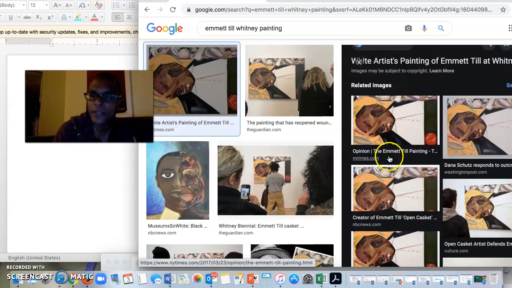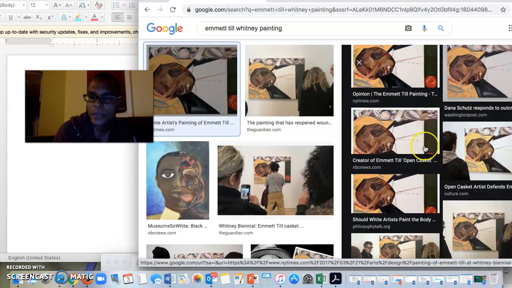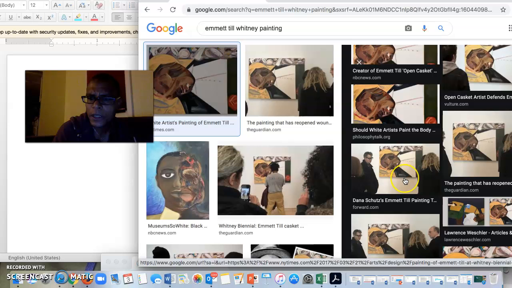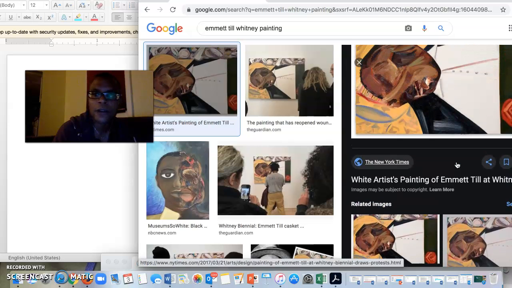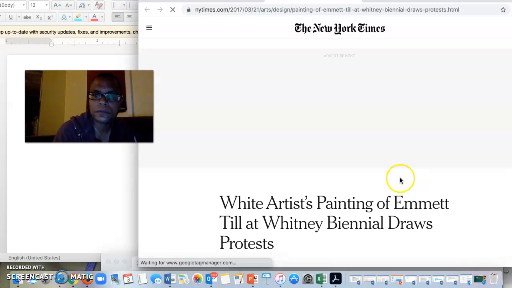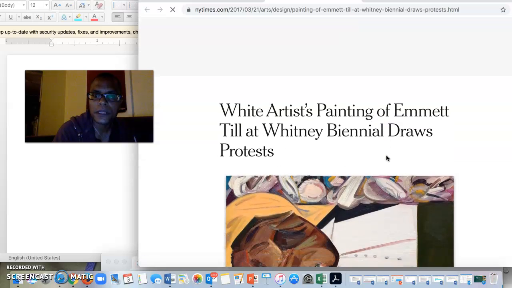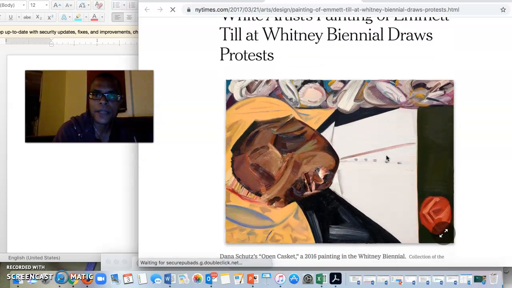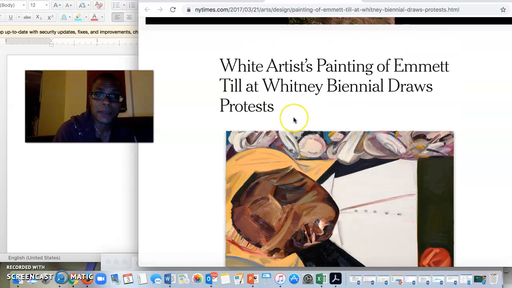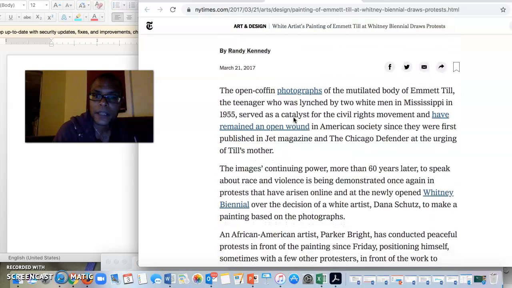If you go down, you see the New York Times, Washington Post, NBC News, Vulture, philosophytalk.org, The Guardian. So there are a lot of articles here. I'm just going to click on one. And so I'm looking at the New York Times article. The word protest is a good sign. That means they're probably going to talk about the controversy here. And then I'm looking through.